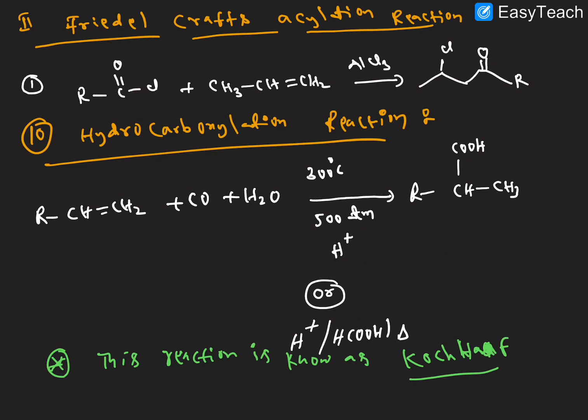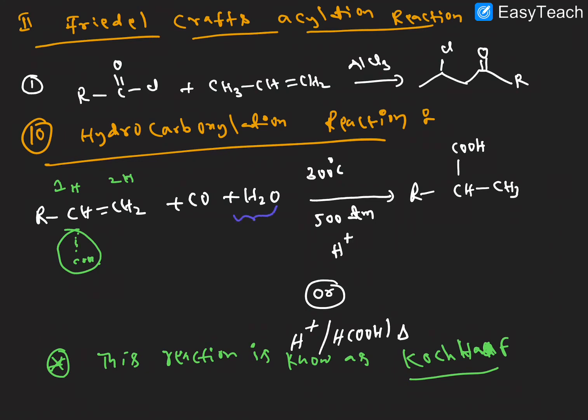Earlier we discussed one example here. The COOH group is attacking here because the number of hydrogens is 1 here, while the number of hydrogens is more on the other carbon. The CO group is attaching to the less hydrogen carbon side. It's a very important point.